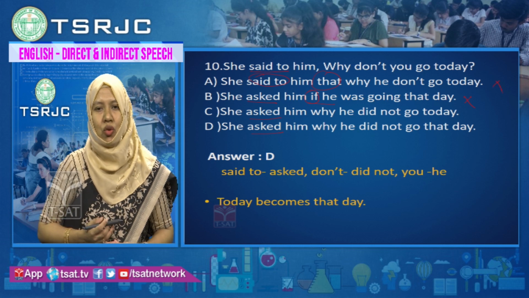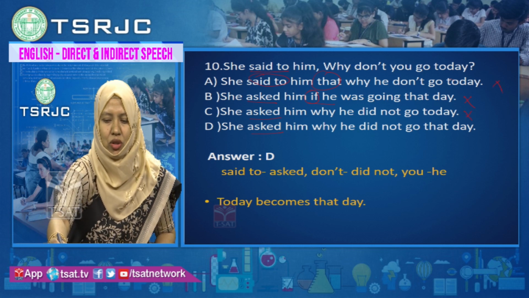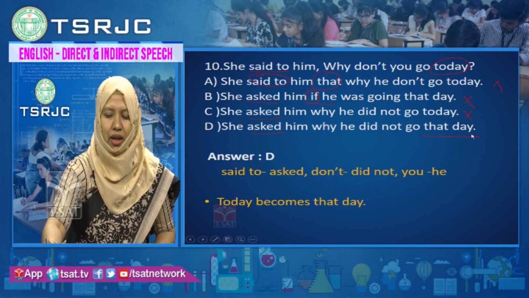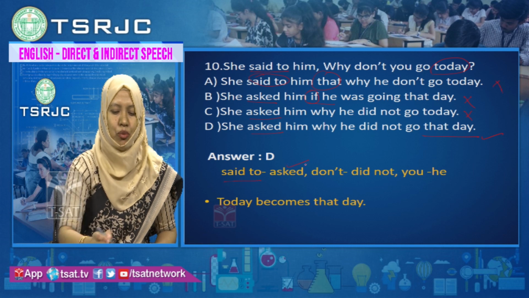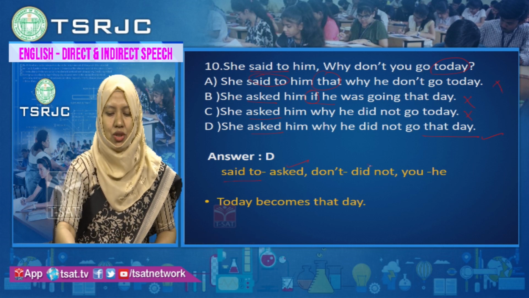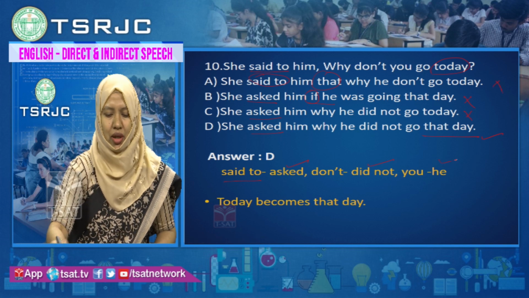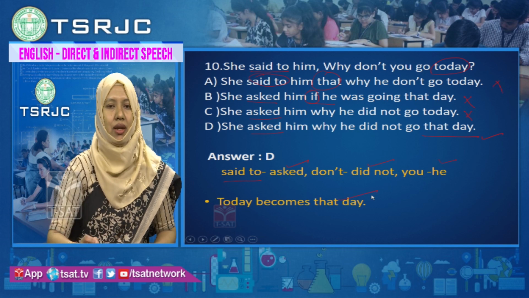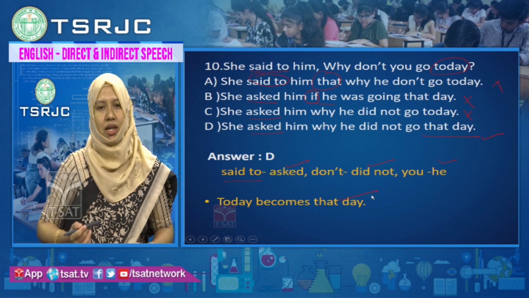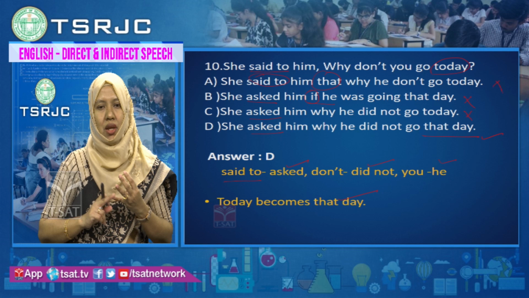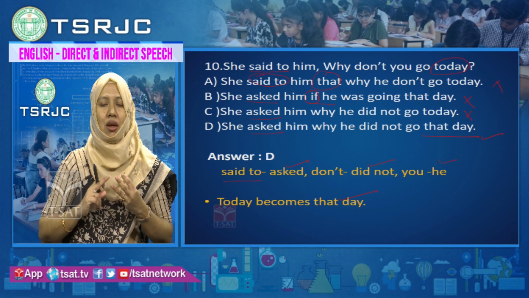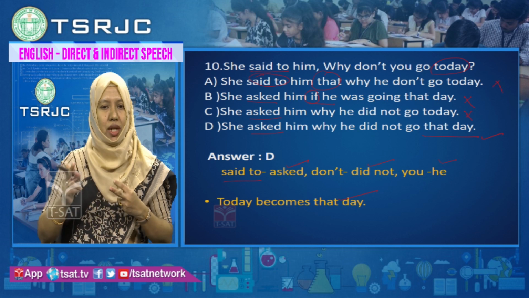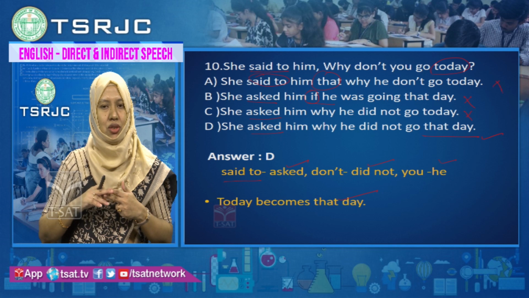She asked him why he did not go today. Today you cannot use because today will change to that day. So the correct option is D. So you are changing said to asked, the reporting verb is changing, don't is changed to did not, you is changed to he, and today becomes that day. These are the 4 things you have to change. Reporting verb, don't, which is in present tense, should be changed to past tense, did. Pronoun is changed, you is changed to he. Today, time is changing, today is changed to that day.